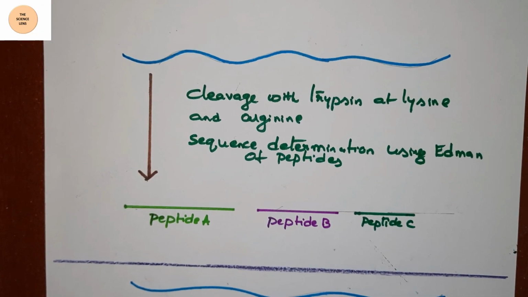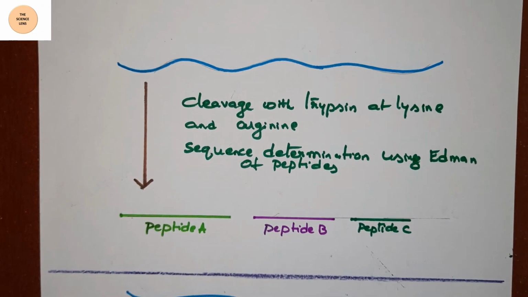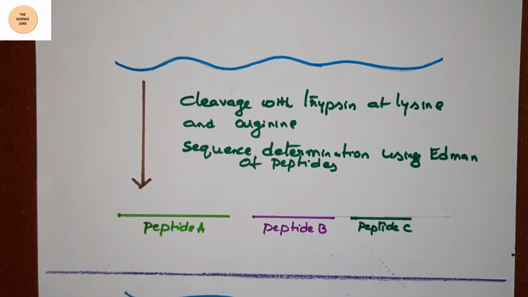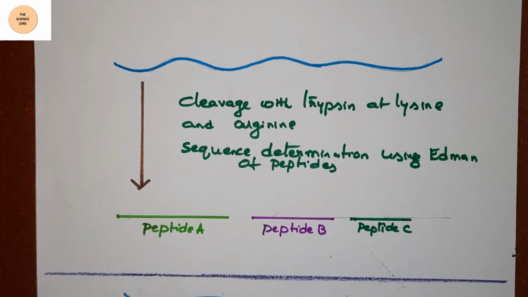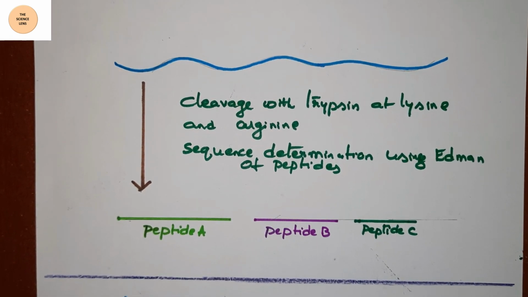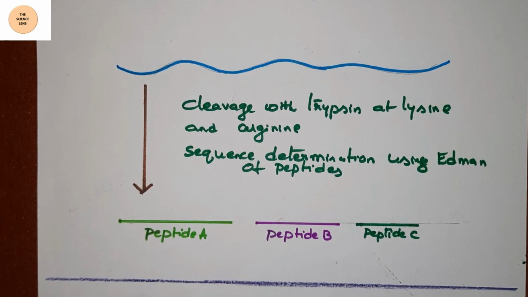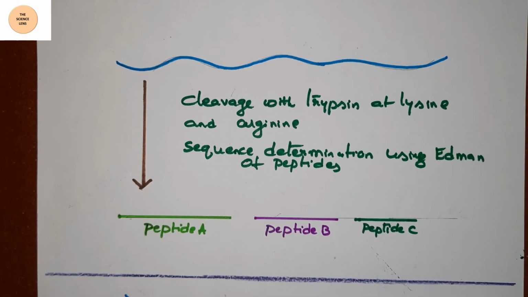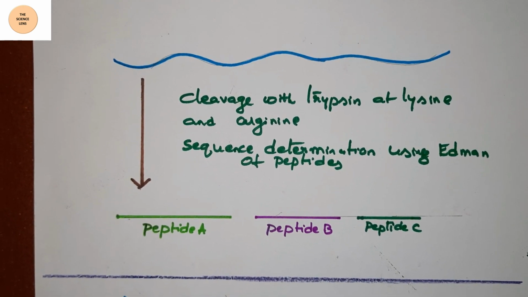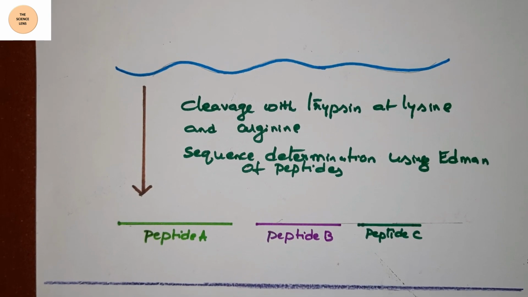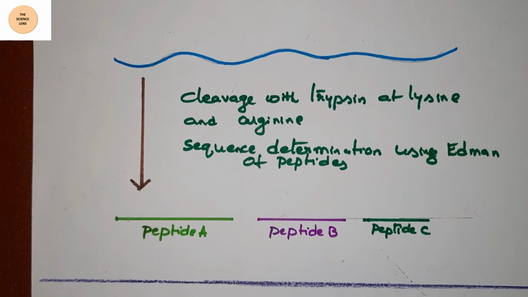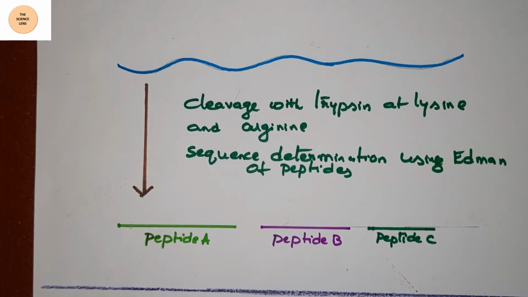Under the second step, degradation of proteins into smaller fragments, liberation of polypeptides takes place by treatment with urea or guanidine hydrochloride, which disrupts the non-covalent bonds and dissociates the protein into polypeptide chains. The number of polypeptide chains can be identified by diacetyl chloride. It specifically binds with the N-terminal amino acid to form diacetyl polypeptides, which on hydrolysis yield N-terminal diacetyl amino acid. The number of diacetyl amino acids produced is equal to the number of polypeptide chains in a protein.